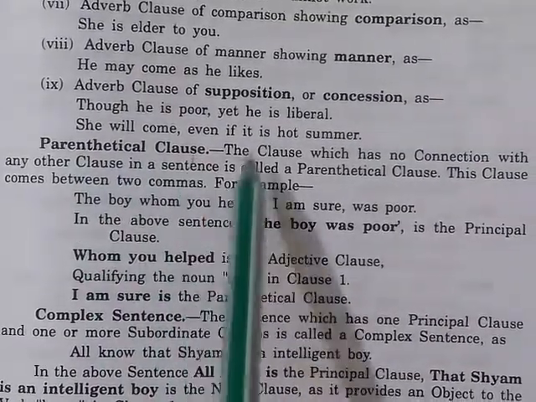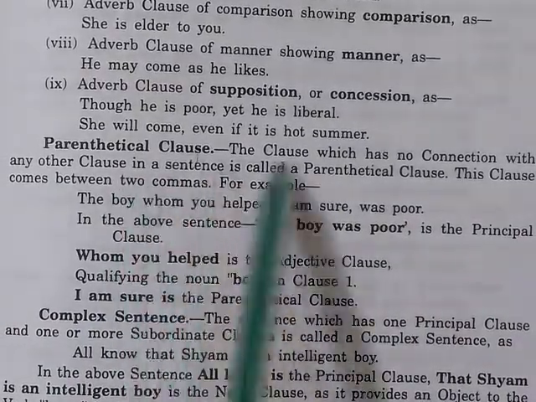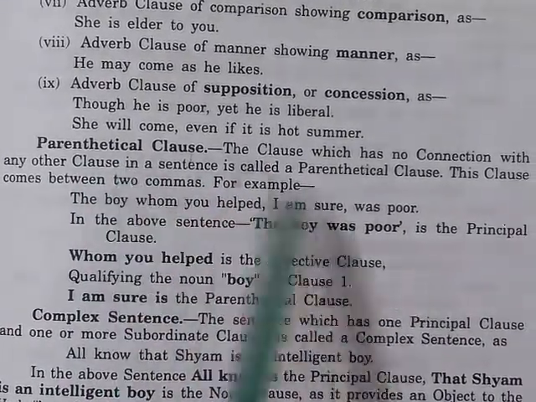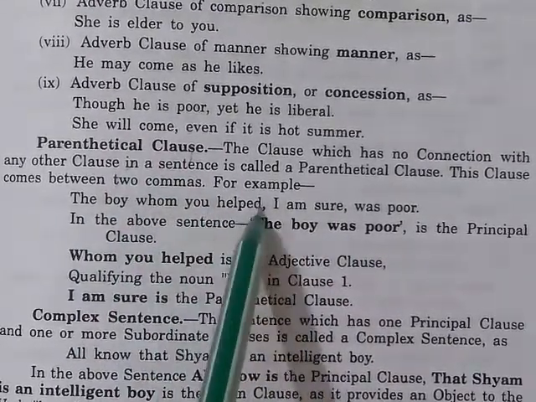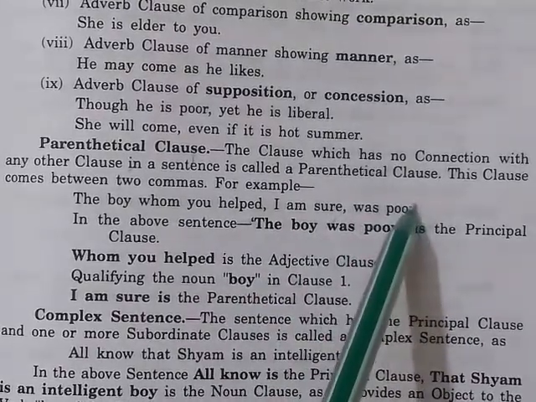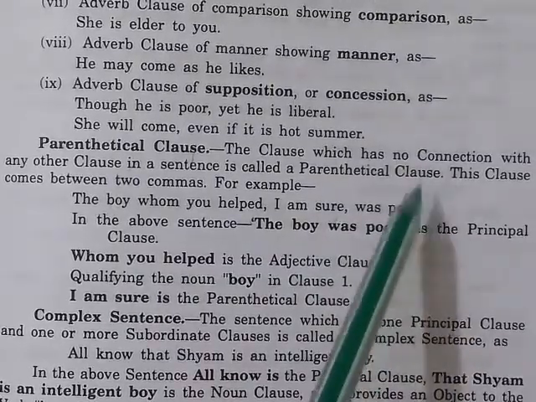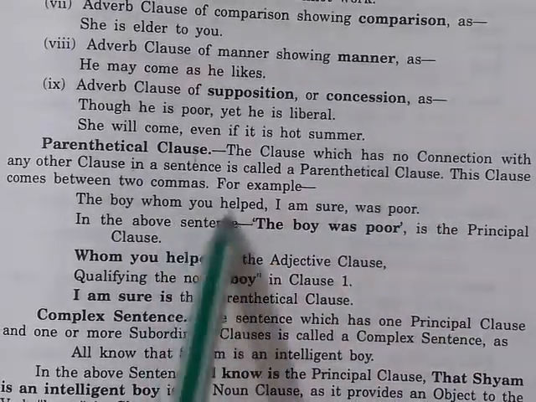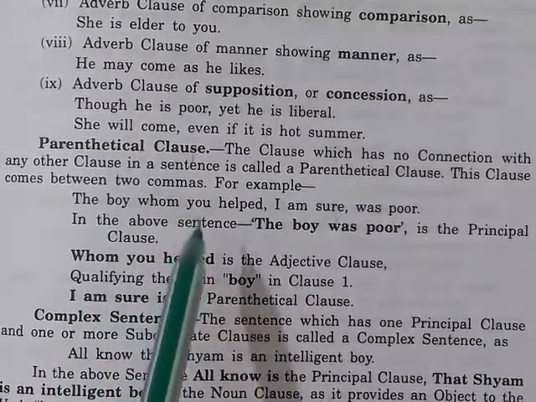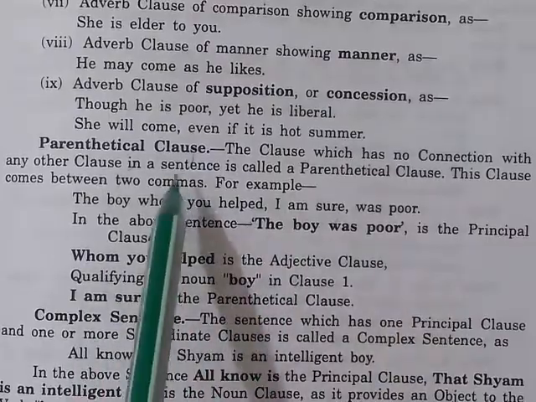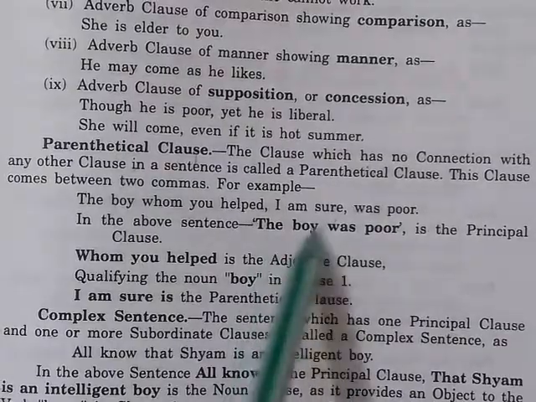Parenthetical clause: the clause which has no connection with any other clause in a sentence is called a parenthetical clause. It comes between two commas. For example, the boy whom you helped, I am sure, was poor. So in the above sentence, the boy was poor is the principal clause. Whom you helped is the adjective clause qualifying the noun boy in clause first. I am sure is the parenthetical clause.